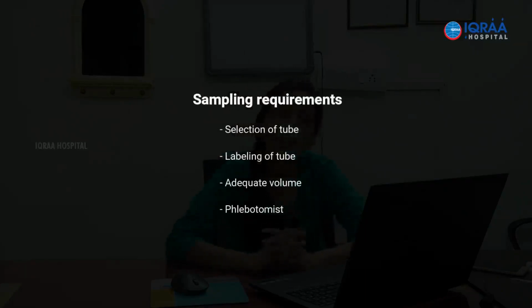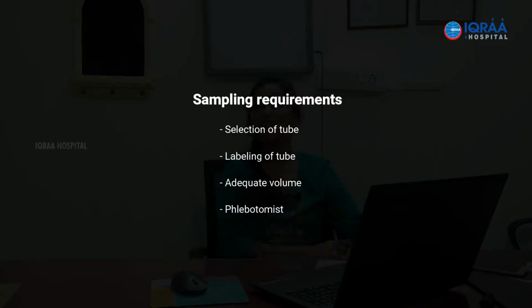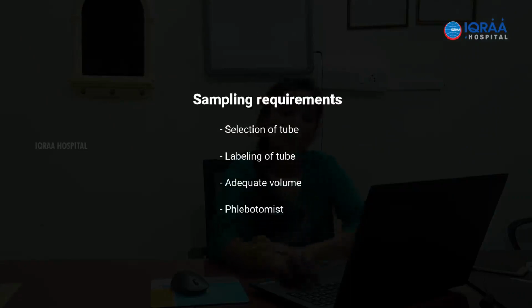SHOT has shown that maximum problems arise because of these sampling and labeling errors more than anything else. More than transfusion, more than testing problems or any other problems, it is the labeling which is most crucial, and clerical errors are responsible for most of the transfusion reactions. So we should try to minimize them.